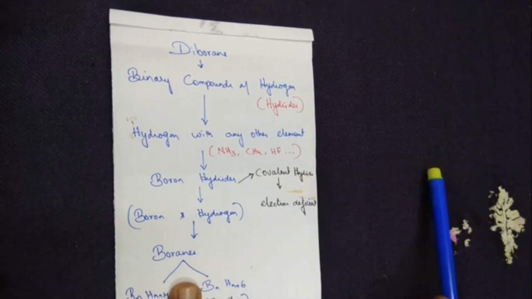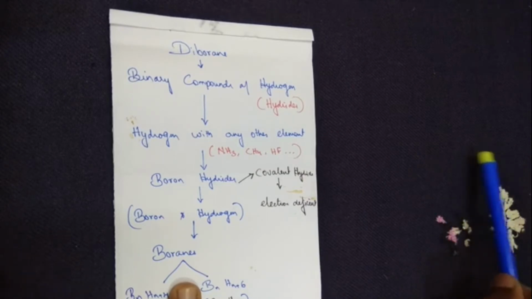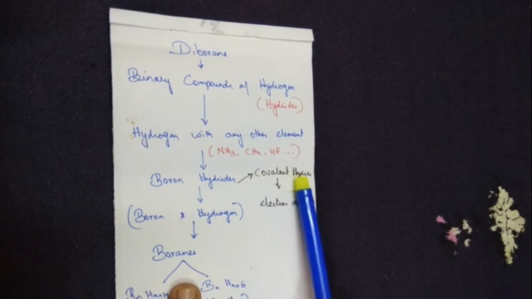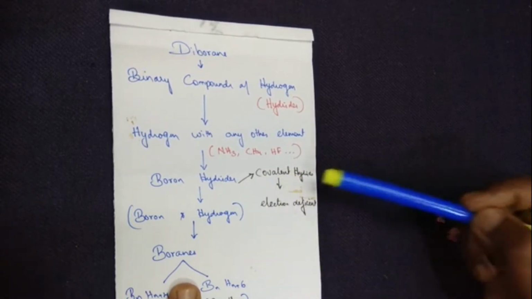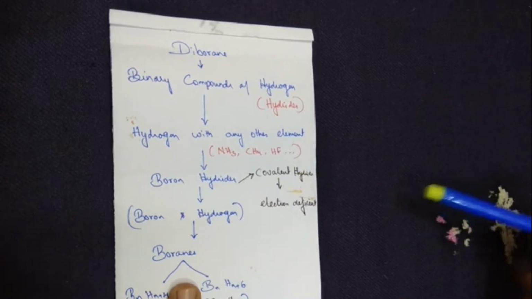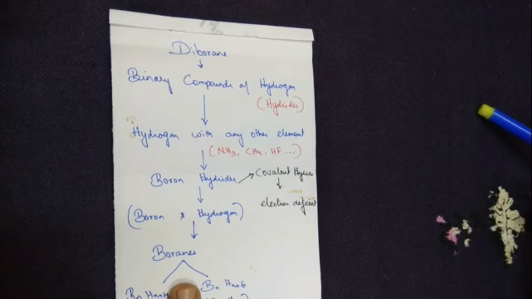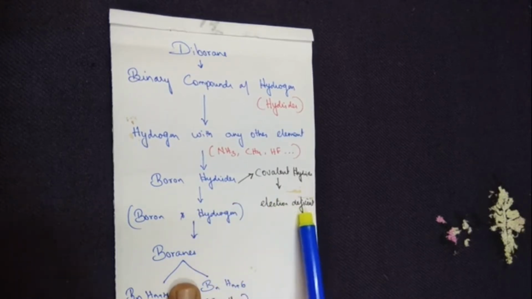You know, in ionic hydride, the transfer of electron takes place from the metal to the hydrogen. In covalent hydride, sharing of electron takes place. Further, covalent hydrides have three subcategories: electron precise hydride, electron deficient hydride and electron rich hydride. So boron hydrides are electron deficient hydrides.